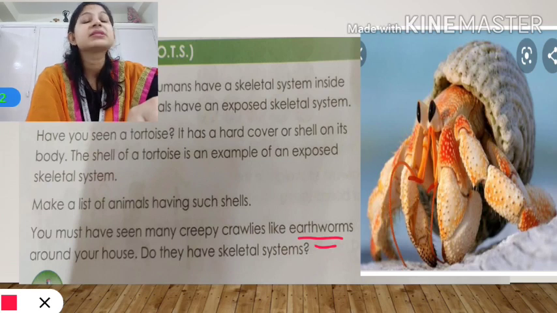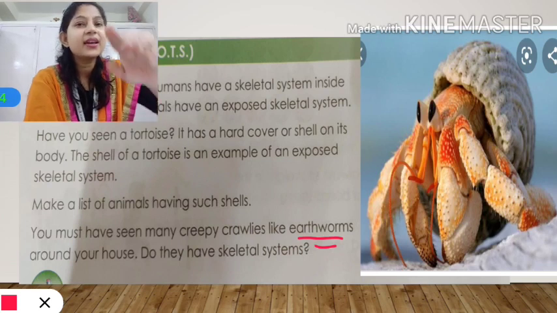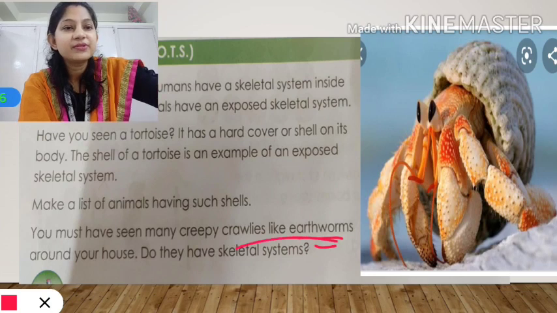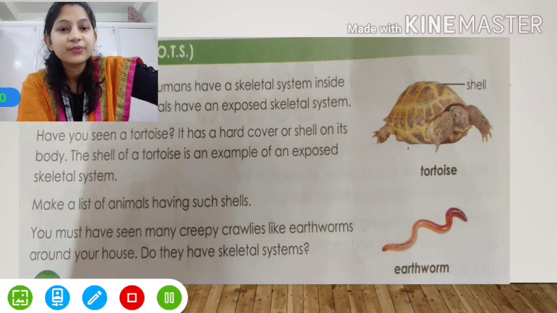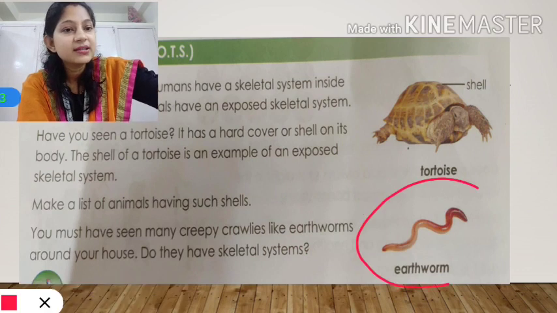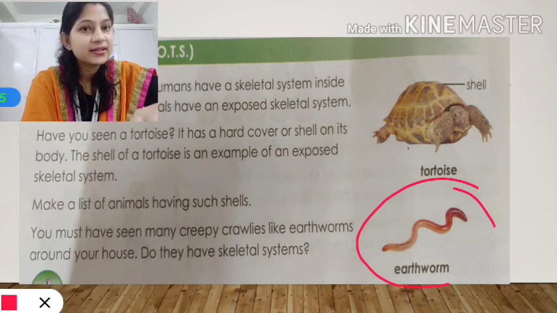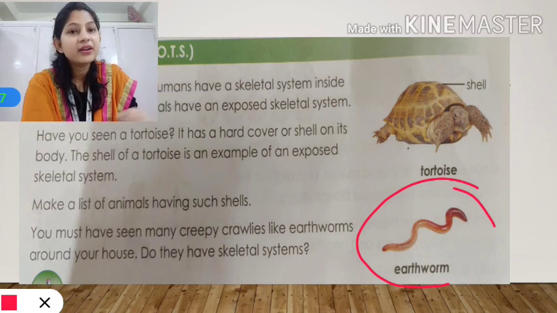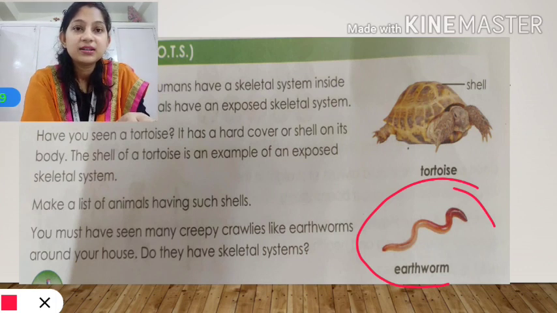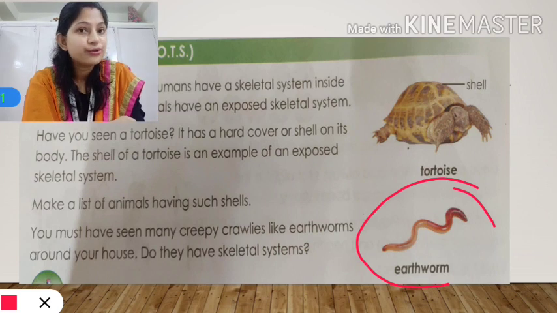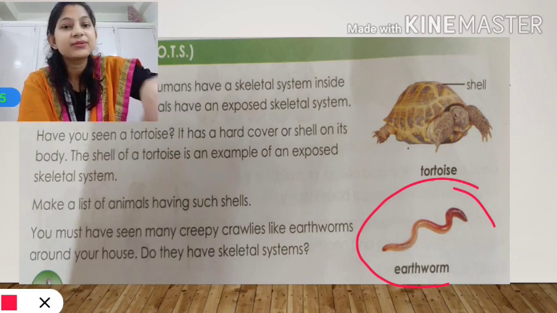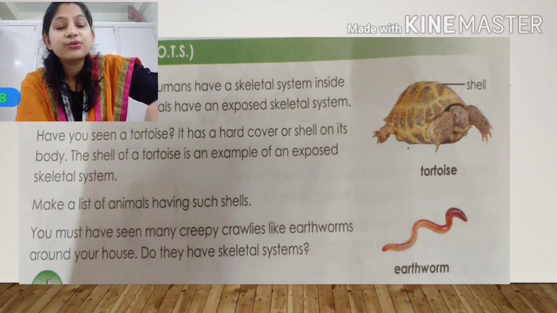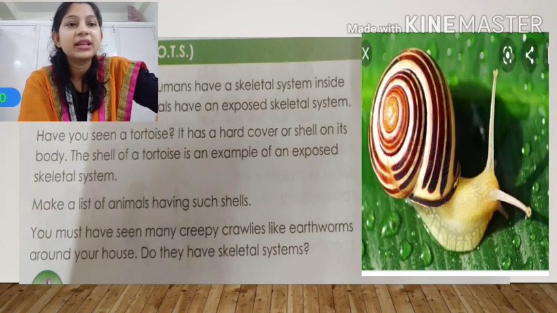They do not have a skeletal system. They are very slippery. See here, this earthworm, they do not have a skeletal system. They creep on the surface. They are very slippery, very fragile animals. So they do not have a skeletal system, please remember that.